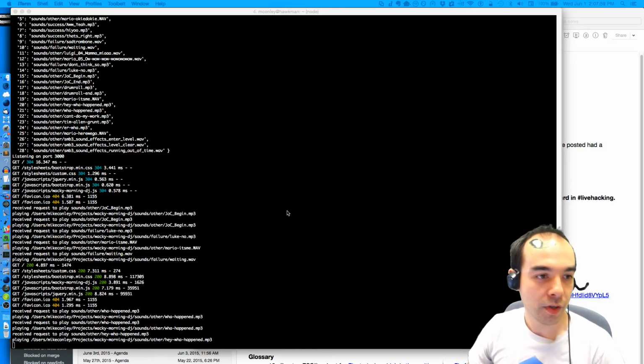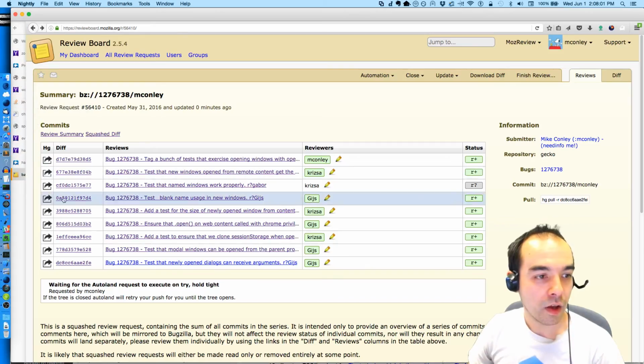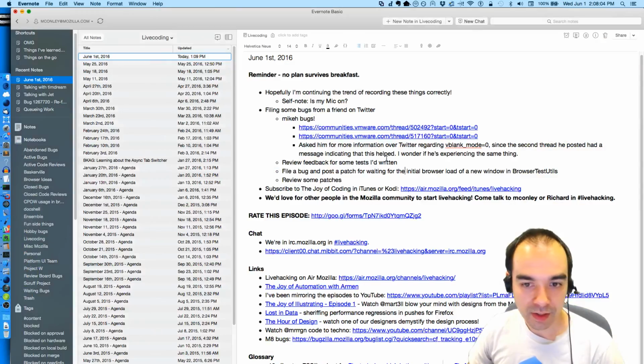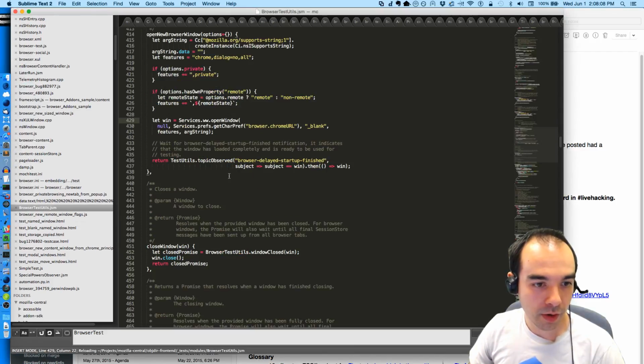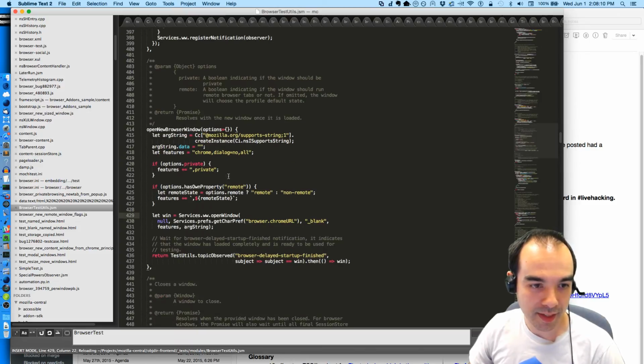Okay, so anyways, we have these helper functions that we use for opening and closing windows and tabs and doing all sorts of things in tests.